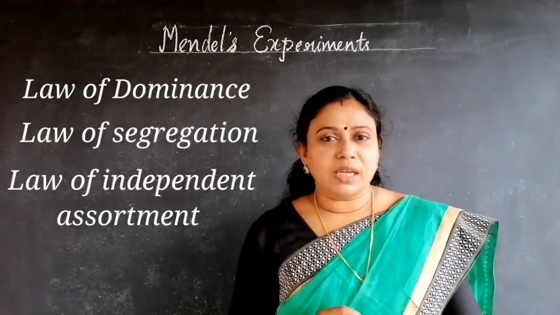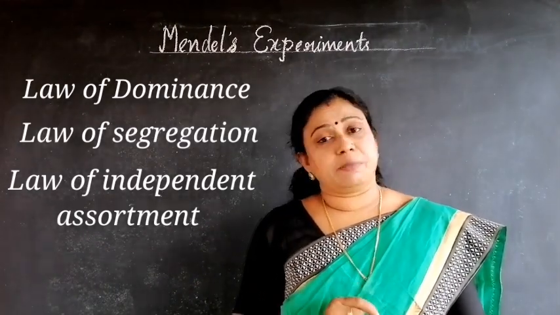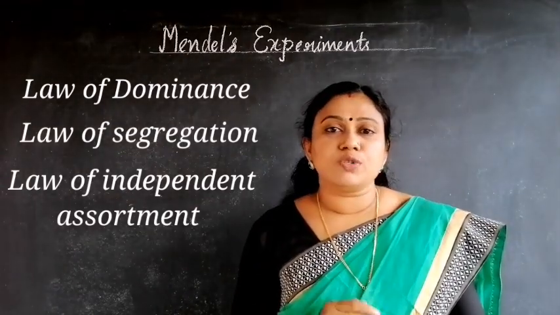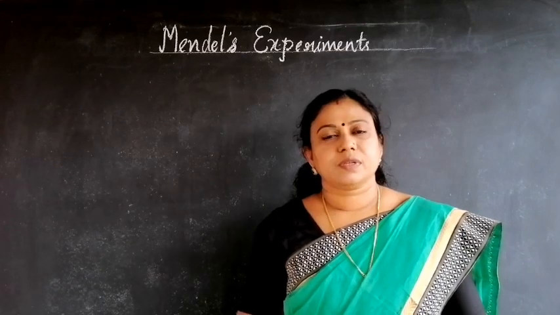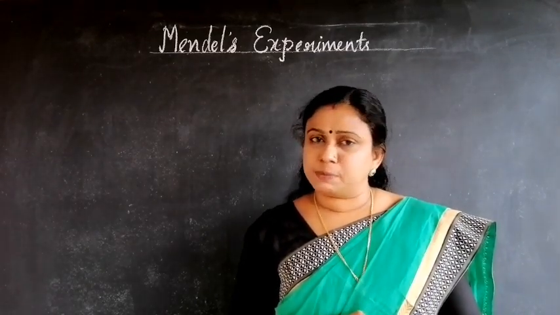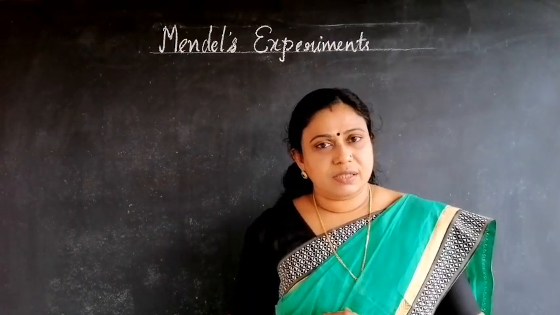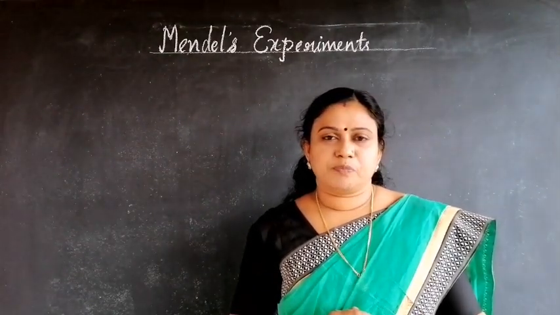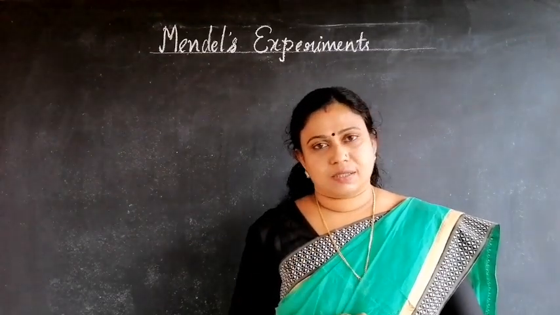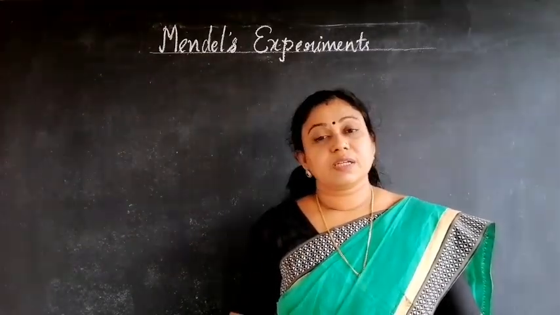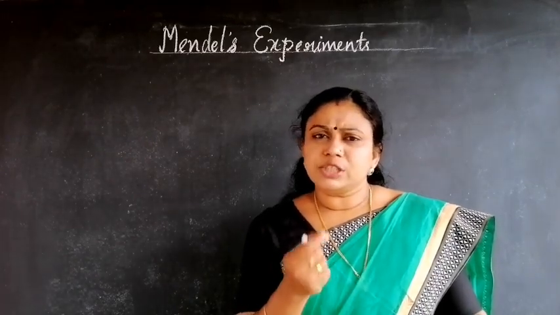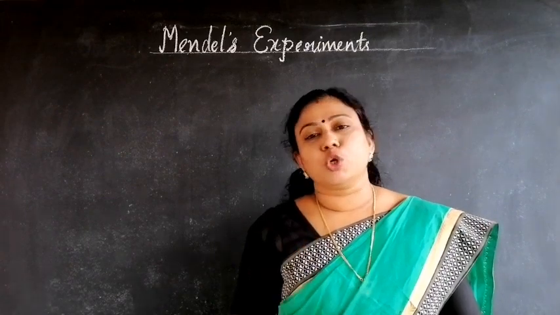Now, let us study how Mendel conducted these experiments in the pea plants and how he developed these laws of inheritance. Do you know why Mendel selected Pisum sativum for his experiments? He selected this garden pea plant because of some of its special features. It was easy to grow and only a little care was needed.